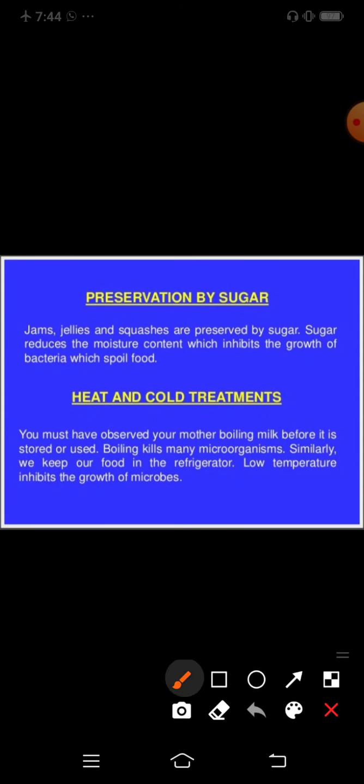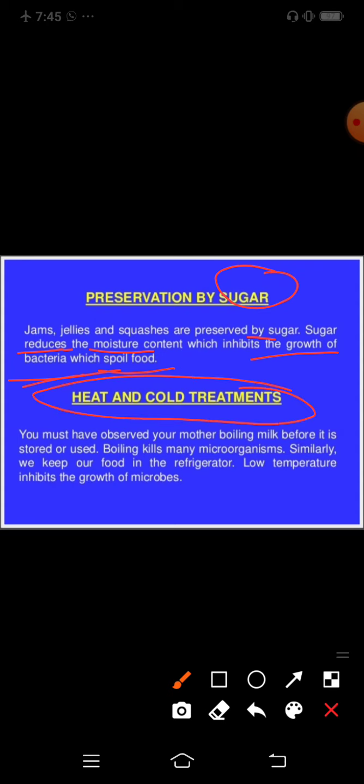Preservation by sugar. Jams, jellies and squashes are preserved by sugar, and sugar reduces the moisture content, which inhibits the growth of bacteria which spoil foods. So here sugar prevents the moisture content, which inhibits the growth of bacteria, from the food.